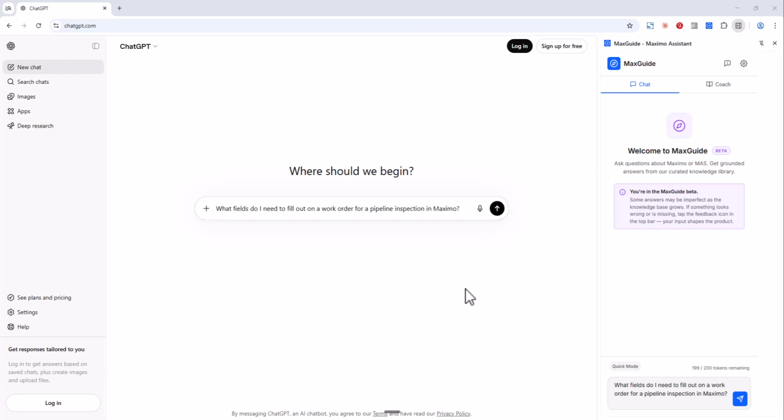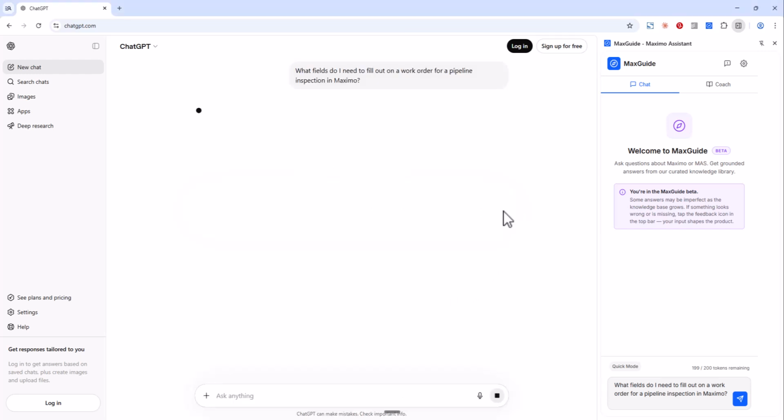Here's ChatGPT's answer. Right away, it looks thorough. Organized headers, bullet points, everything categorized into sections. If you don't know Maximo well, this feels like a comprehensive checklist you could follow. And here's the thing. A lot of this is actually correct.